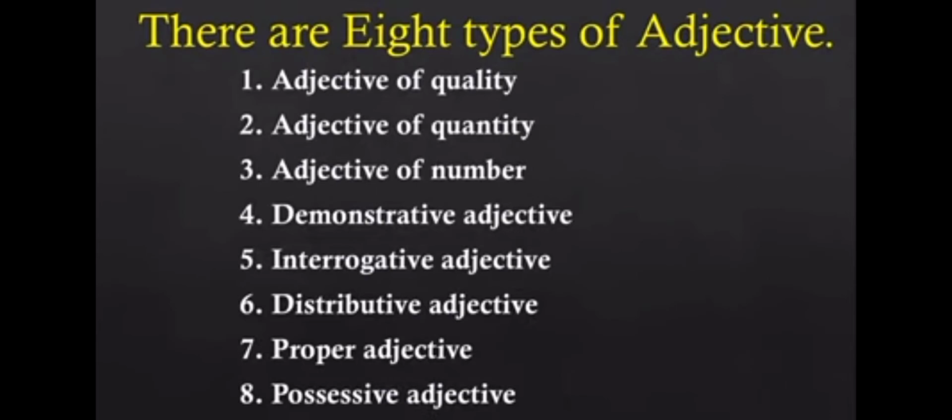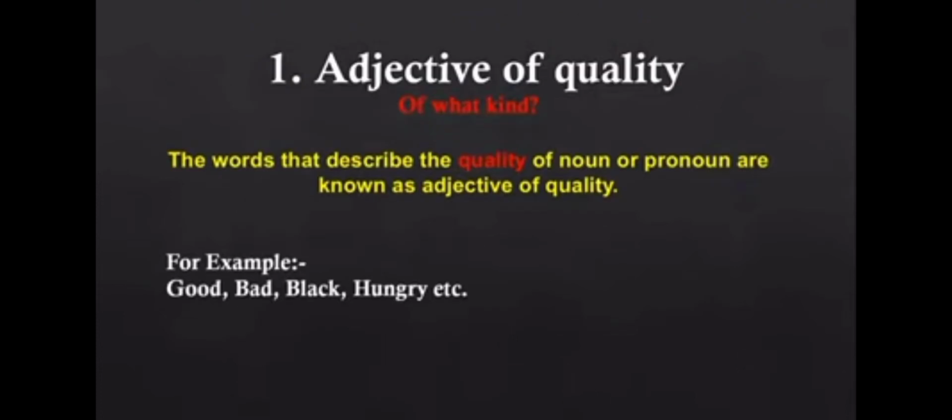Let's see the types of adjectives. There are 8 types of adjectives: adjective of quality, adjective of quantity, adjective of number, demonstrative adjective, interrogative adjective, distributive adjective, proper adjective, and the last one is possessive adjective. Let's see number 1.